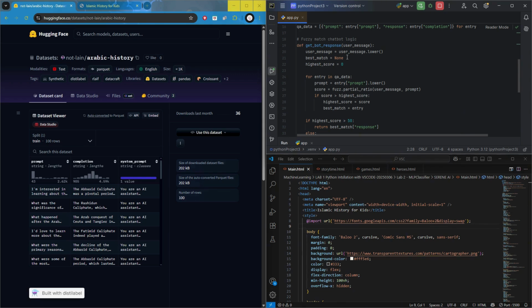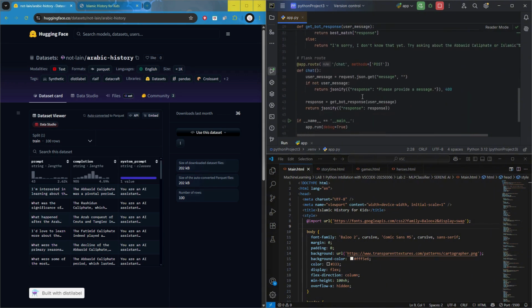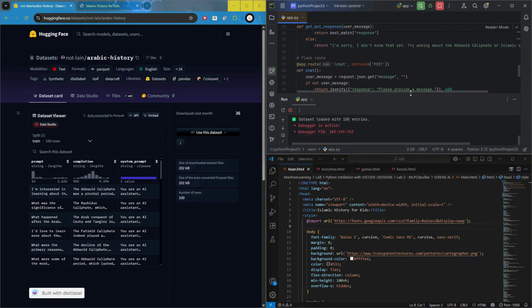If the child types something, the bot will search through the dataset to find a matching prompt and return a simplified answer. Once the chatbot is running, it will listen to POST requests on the chat route and return the AI-generated responses in JSON format. So this is the Python, and for our front-end website, we use Visual Studio Code, which is the HTML.